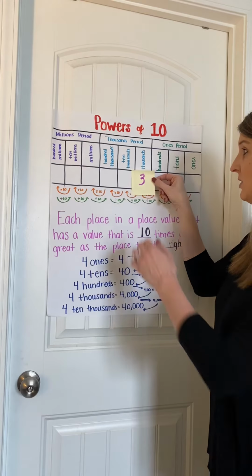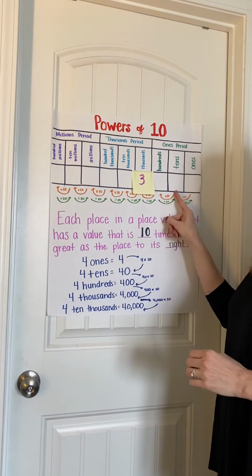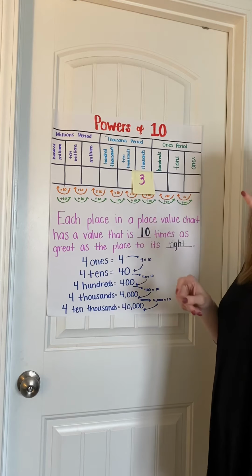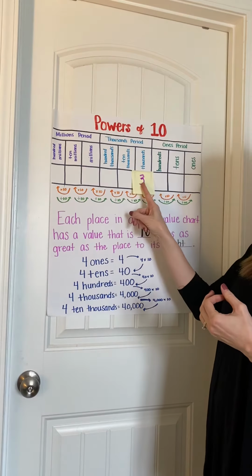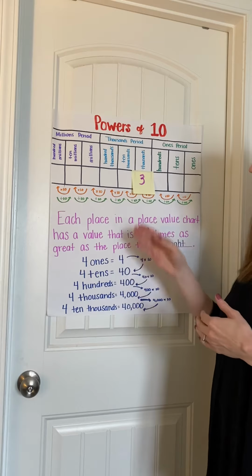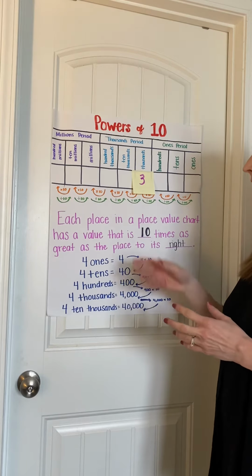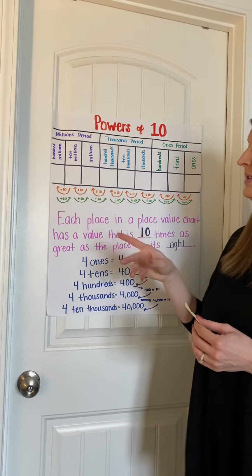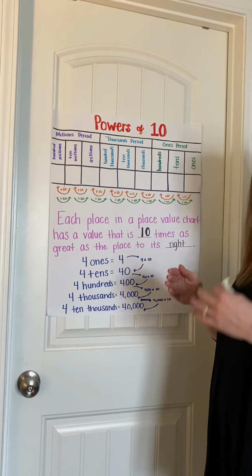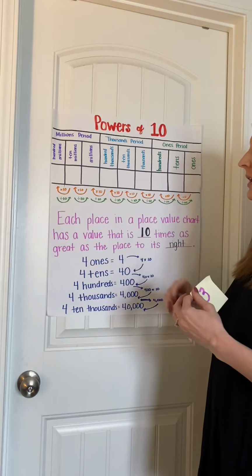Make another jump to the thousands place. I have times 10 times 10 times 10. So 10 times 10 is 100. 100 times 10 is going to give you 1,000. So 3 times 1,000 gives you 3,000. It's going to continue through multiplying times 10 each time you move to the left.